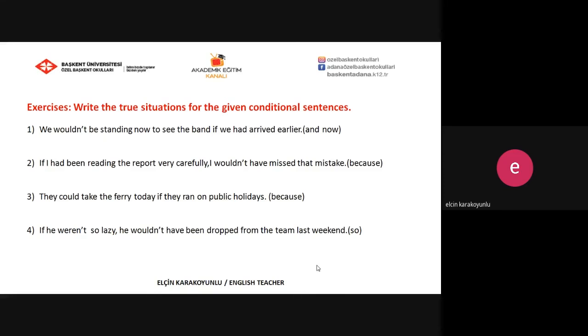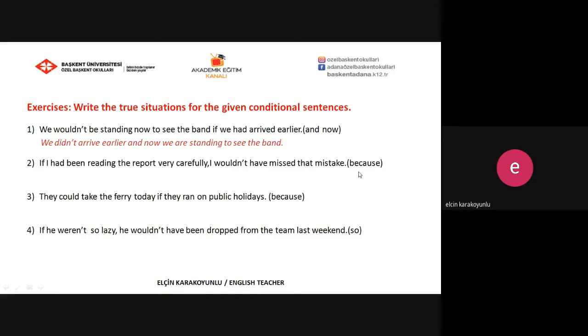The first one. We wouldn't be standing now to see the band if we had arrived earlier. So the situation is we didn't arrive earlier and now we are standing to see the band. When we look at the conditional sentence, we can understand that with the if clause part, the action happened in the past was used, and in the main clause part, the situation at present is expressed. That's why the situation is like that. We didn't arrive earlier and now we are standing to see the band.